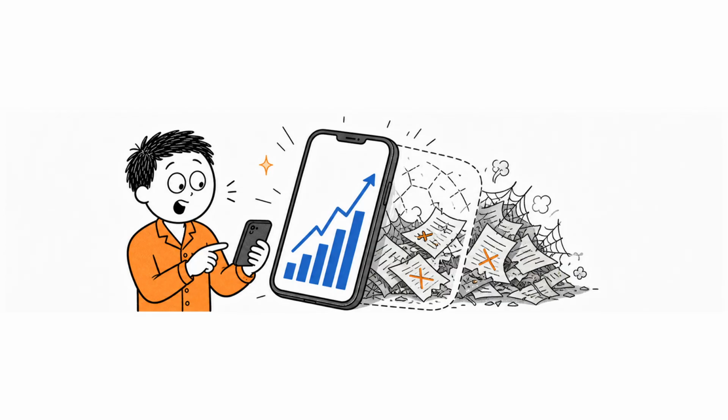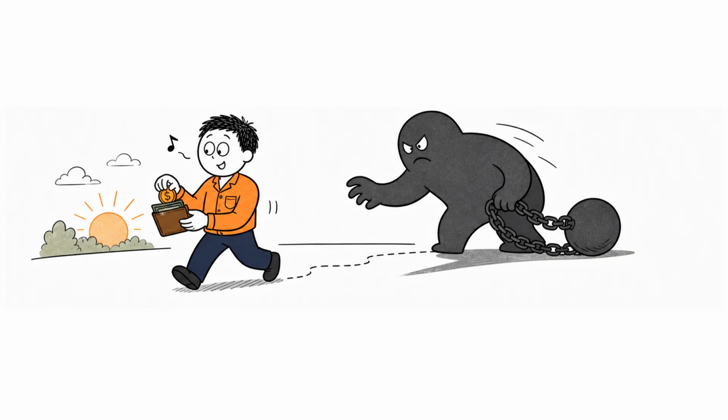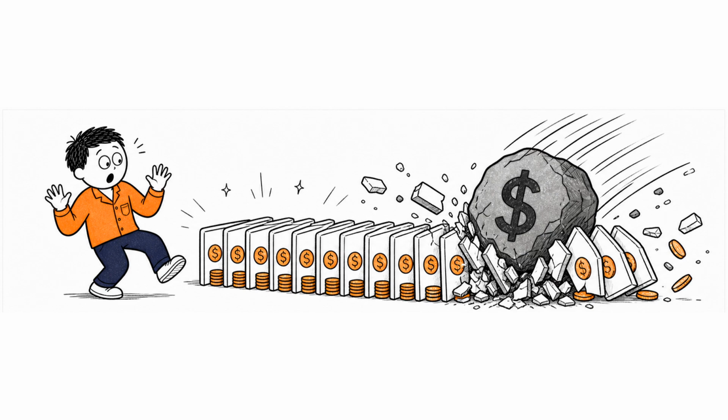Options were not invented merely for speculation. They help businesses, investors, farmers, airlines, and financial institutions manage uncertainty. A farmer may want protection against falling crop prices. An airline may want protection against rising fuel costs. A fund manager may want to reduce the damage from a market crash. A trader may want to express a view on volatility rather than direction. Options allow risk to be transferred from someone who does not want it to someone willing to accept it for a price. That is their real economic purpose.